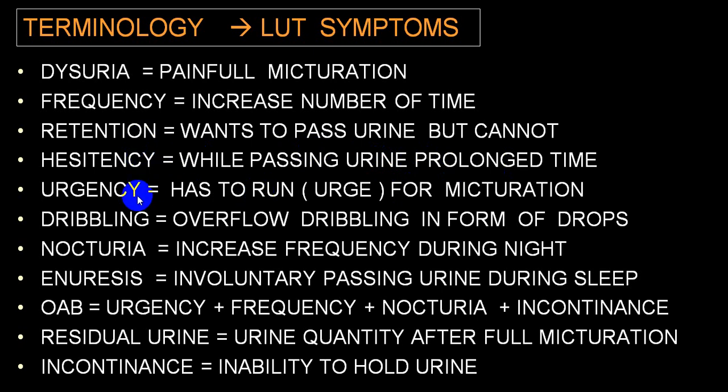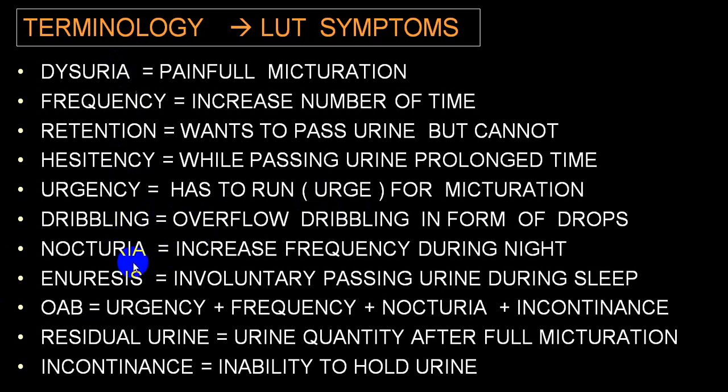If he gets the desire to pass urine but has to run for micturition, and a good number of times passes urine in his clothes, that is called urgency, or we call it urge. So a person who has an increased urge for micturition has urgency. When the bladder is full, some amount of urine dribbles out in the form of drops. That is called overflow dribbling. These are all the conditions related to voiding.